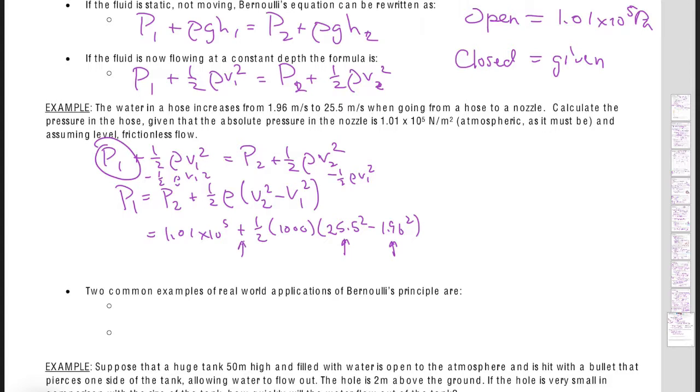If they were flip-flopped, I would have a negative inside here, which actually then turns out to a minus sign. And so now when I plug it into the calculator, I get 4.24 times 10 to the 5th pascals. So basically, remember, slower speed equals greater pressure.